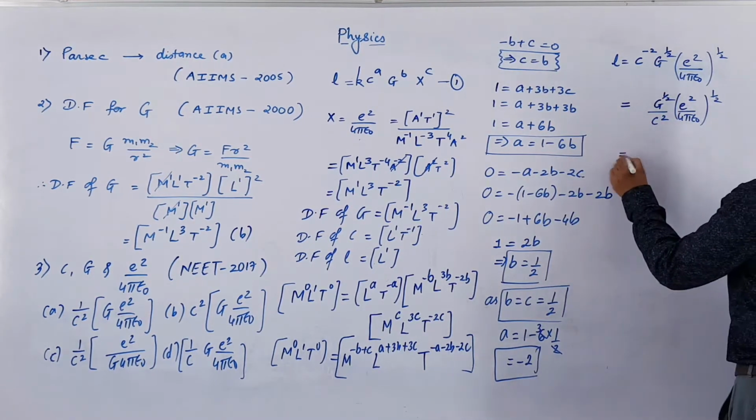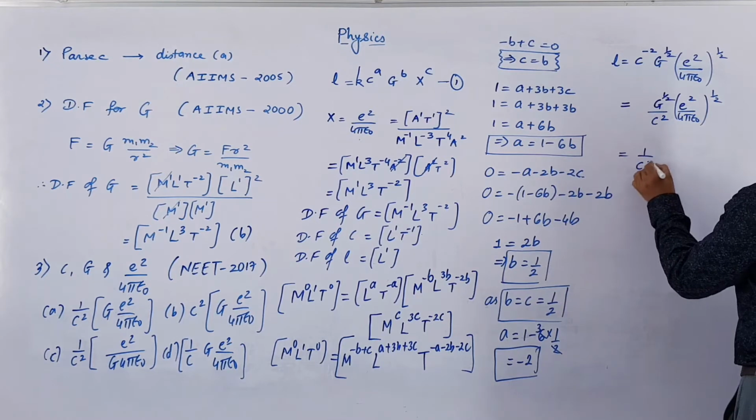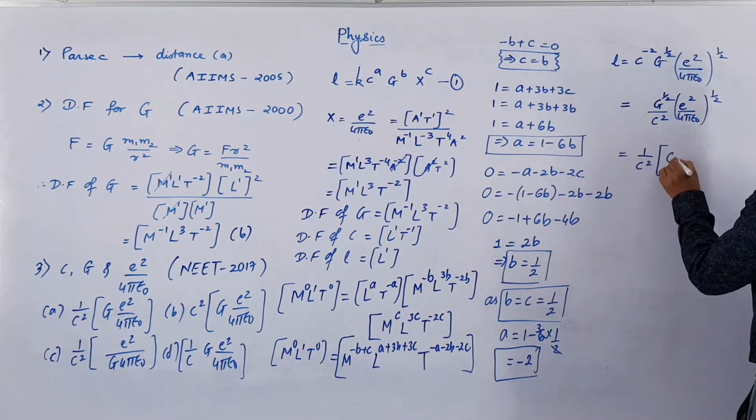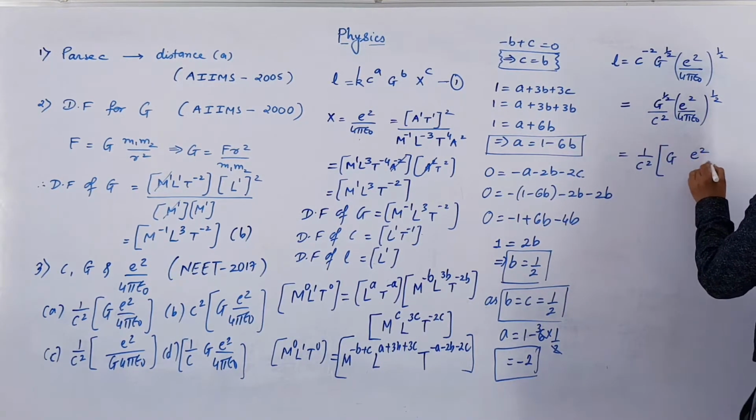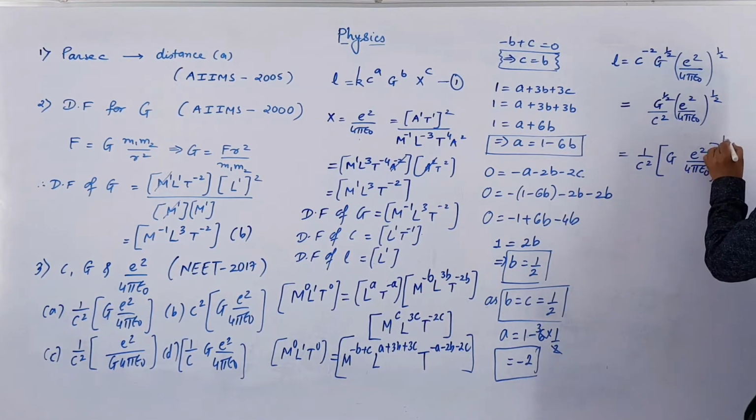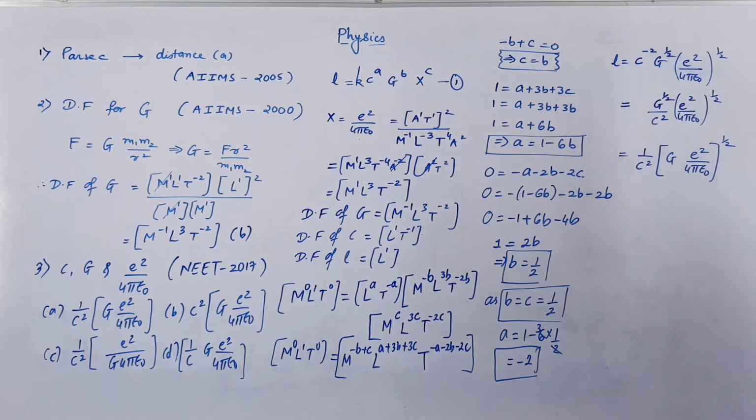So you can write this as 1 by c square into g e square over 4 pi epsilon naught whole raised to 1 by 2.